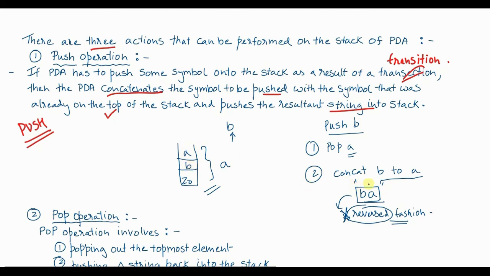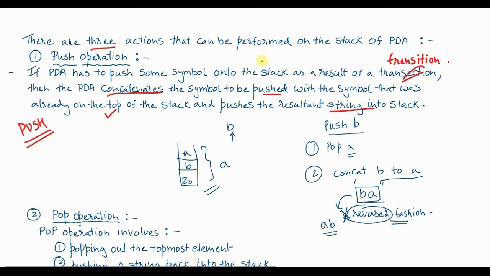But if after concatenation you don't reverse and push it back, then you will push B inside and on top of B there is A. That's why whenever you concatenate the element to be pushed to the element that was just popped, or the topmost element, the string that you obtain, you have to reverse it back. So after reversing this string, it will look like AB, correct? And that AB string together you can insert into the stack.